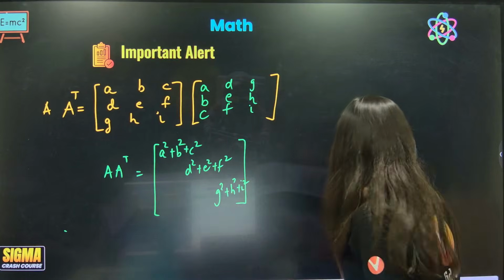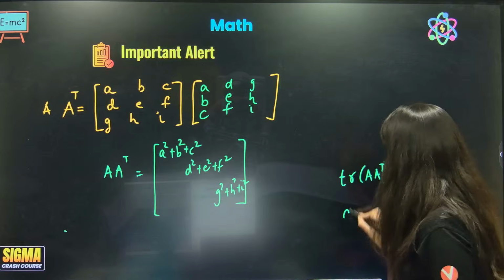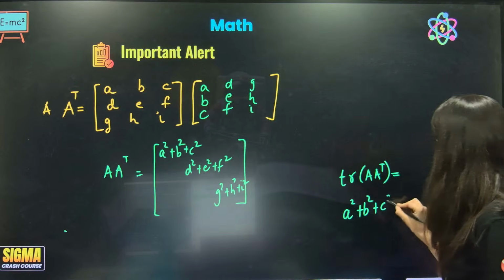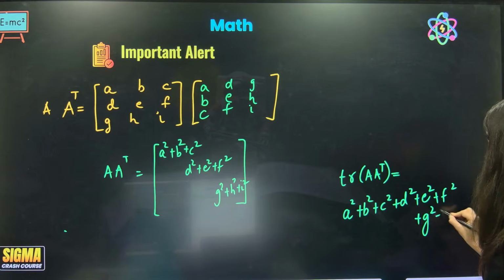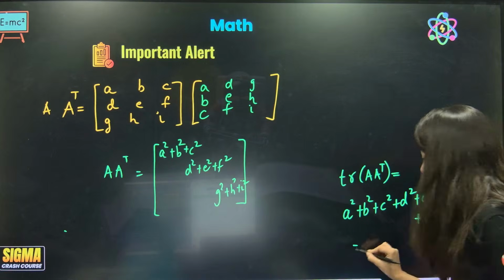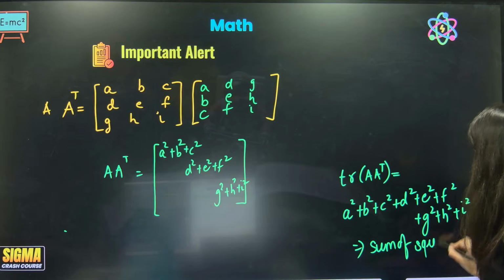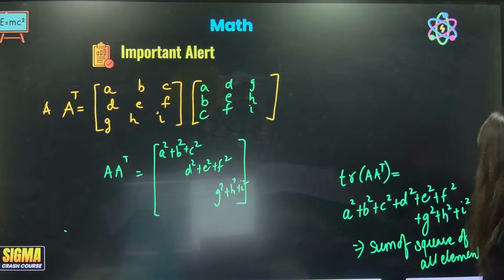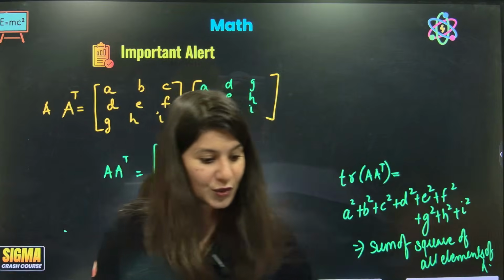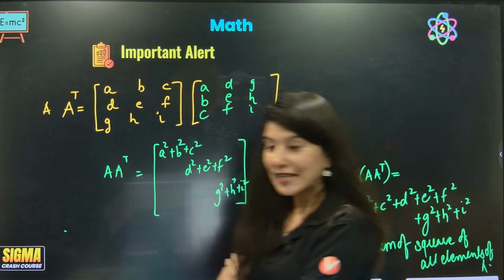The trace of A into A transpose is nothing but A square plus B square plus C square plus D square plus E square plus F square plus G square plus H square plus I square, which is nothing but the sum of squares of all elements of A. Yes or no? Don't you think that this particular thing is mind-blowing? Mind-blowing information. Now, let me tell you.